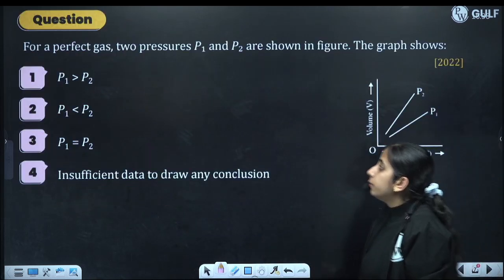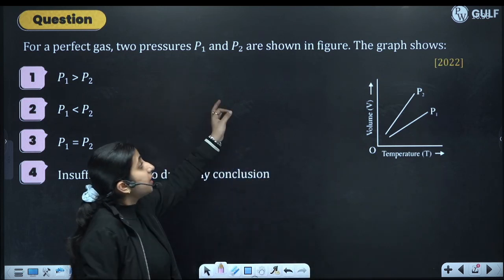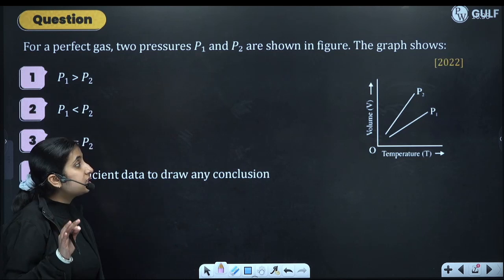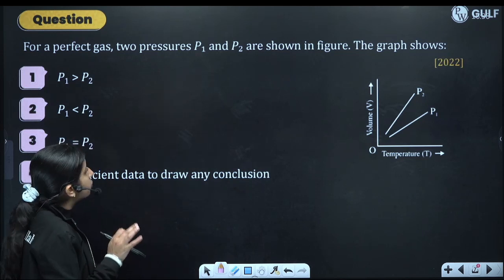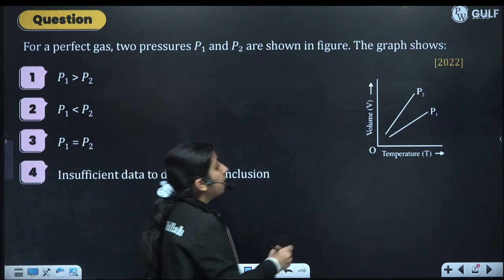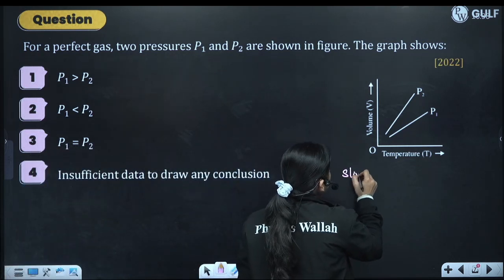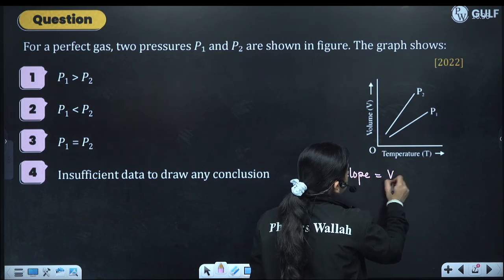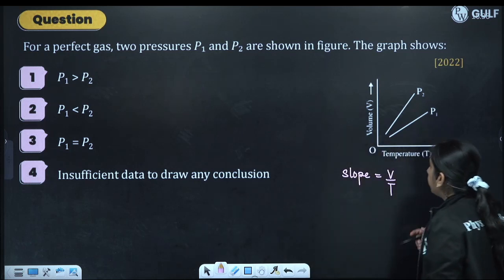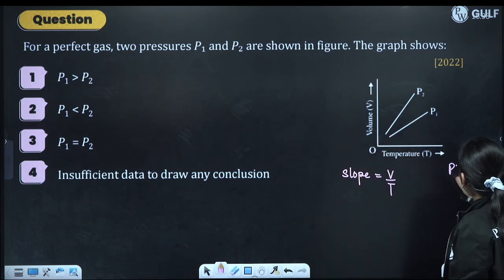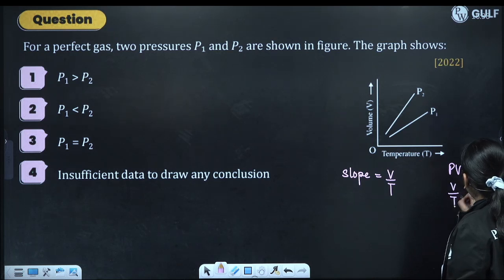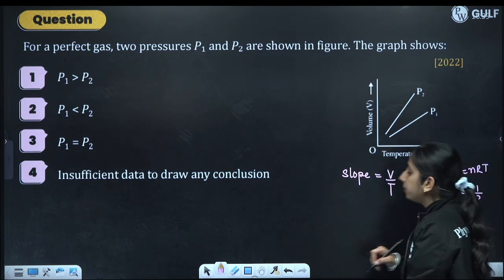See the next question. For a perfect gas, two pressures P1 and P2 are shown in the figure. For an ideal gas, we have shown two pressures P1 and P2. The graph is given to us. We have to find which one is greater. Now what will be the slope? Slope of this graph is V by T, and if we see PV is equal to nRT, so V by T is inversely proportional to P.